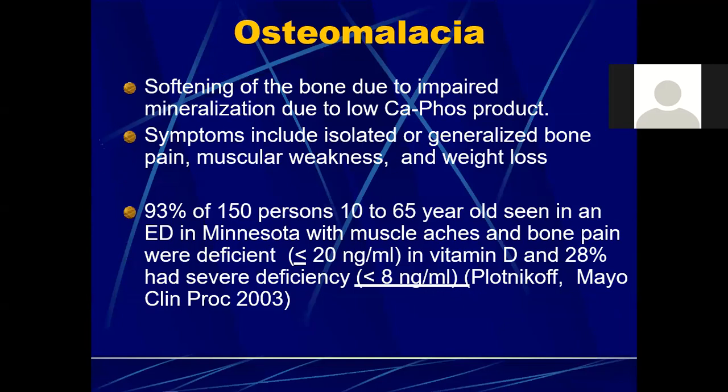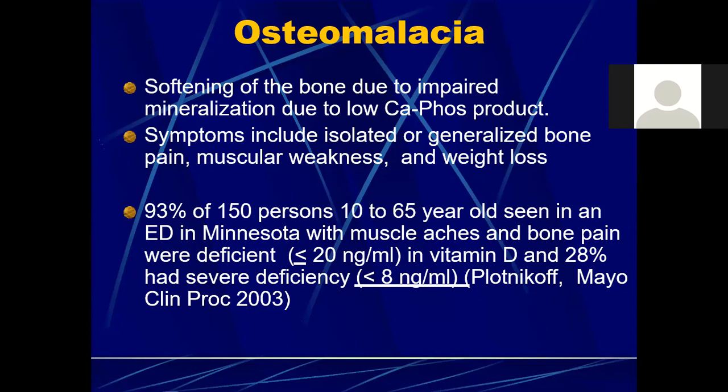So what happens in osteomalacia? The bones become soft because of demineralization and low calcium and phosphate content. The symptoms include generalized bone pains, muscular weakness, then weight loss.